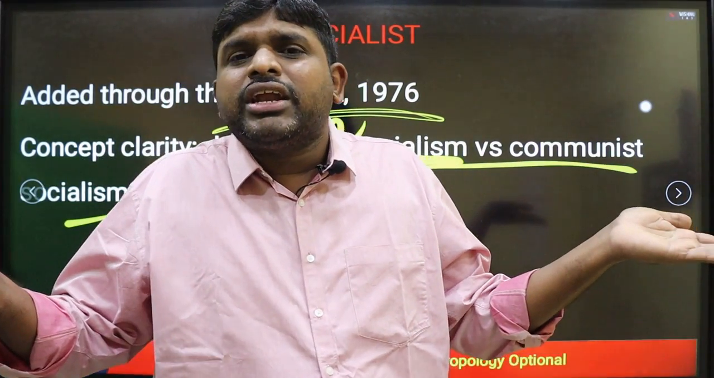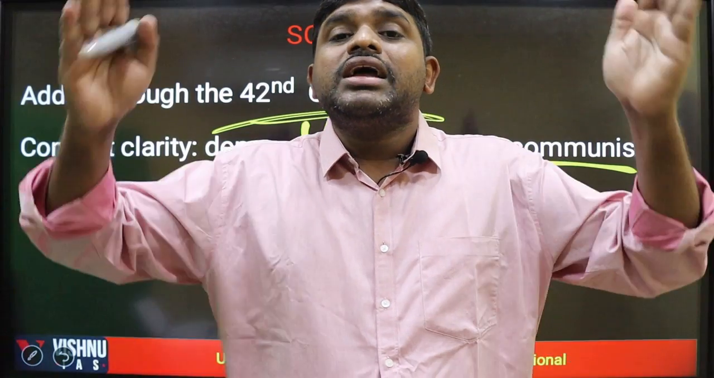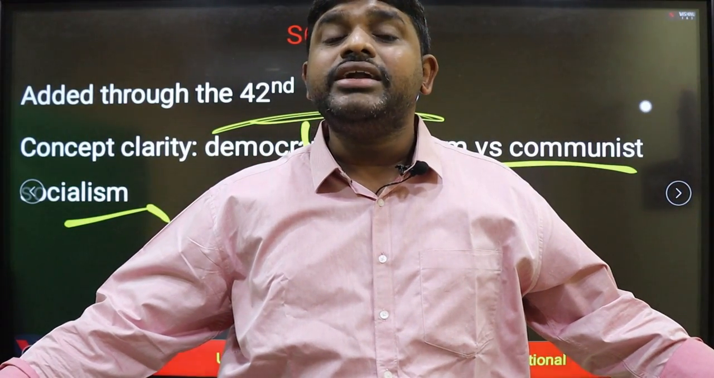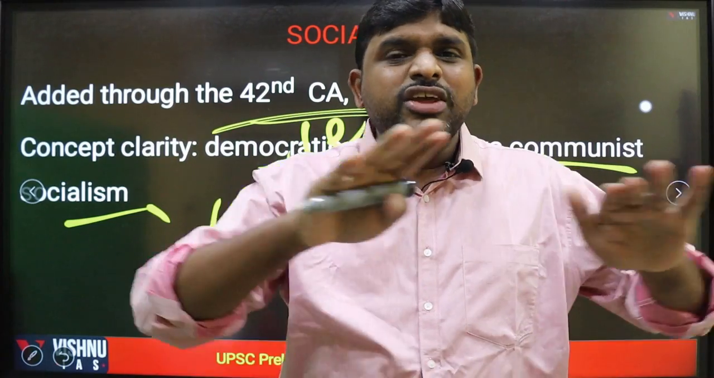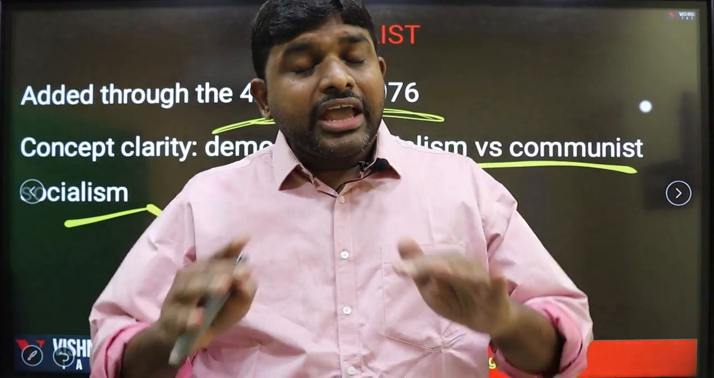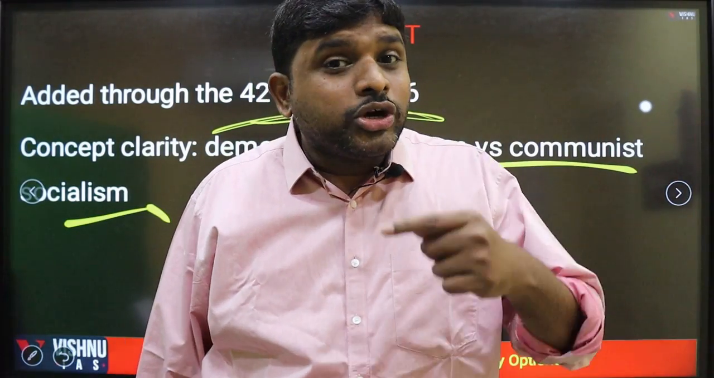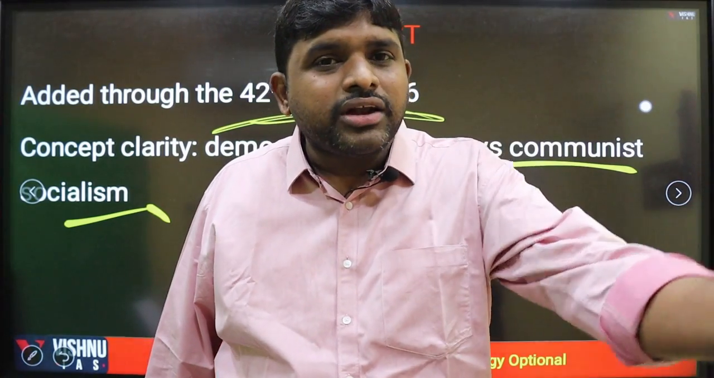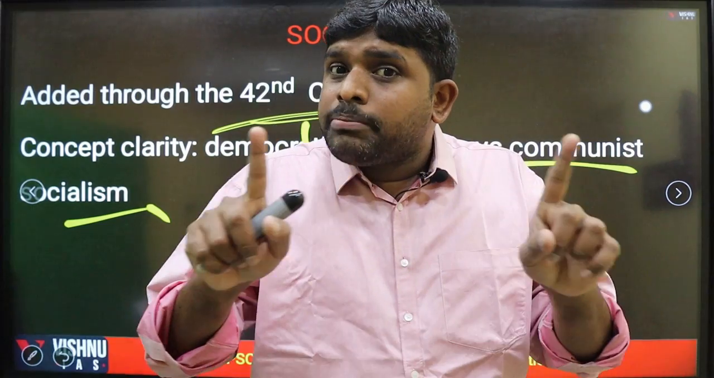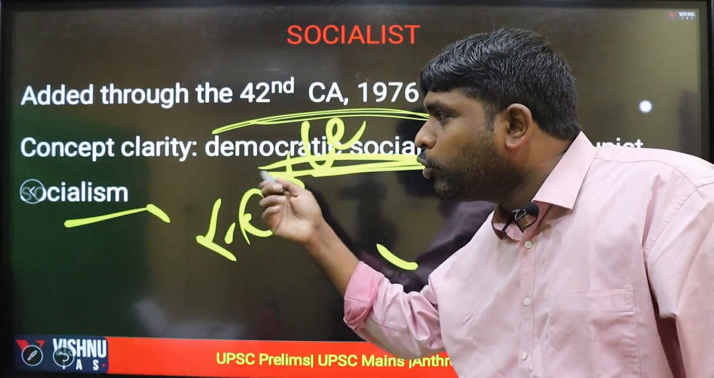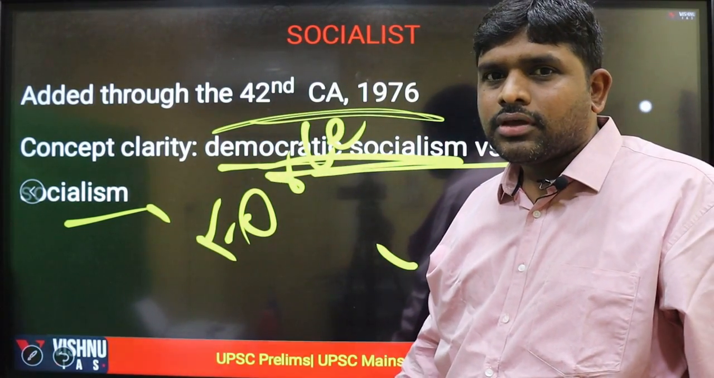Sir, what does democratic socialism mean? Complete abandonment of inequalities. There will not be any inequalities, haves and have-nots. Everyone will be on an equal line. So democratic socialism aspires for the absence of inequalities gradually, not by using force. This is Nehruvian socialism.